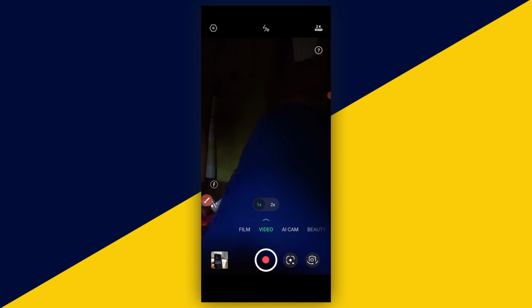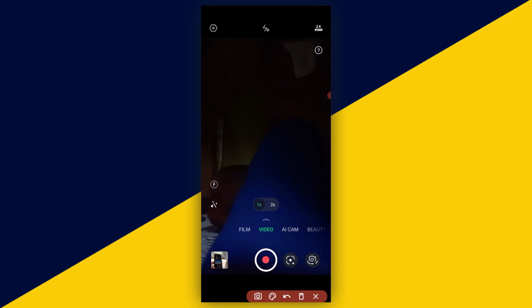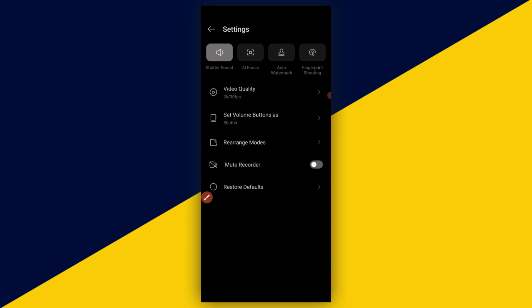Now, before you start making a video recording, there is an important setting you need to take into consideration to fix no audio or sound in your video recording on an Android phone. So what you need to do is to make sure you come to this setting icon right here. In whatever area you find the setting icon on your phone, just make sure you find yourself in the setting of the video recording section.